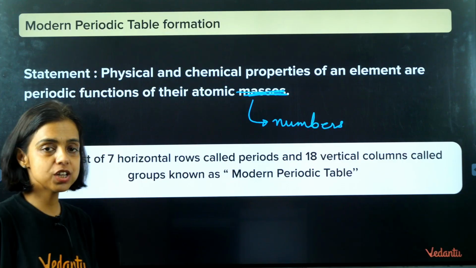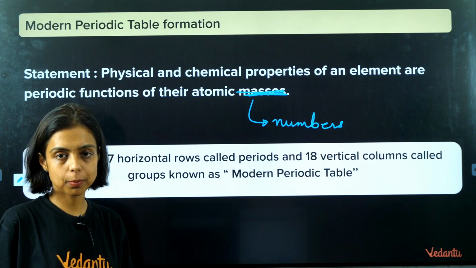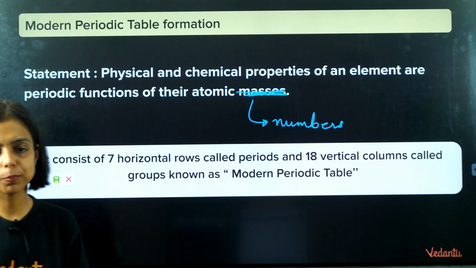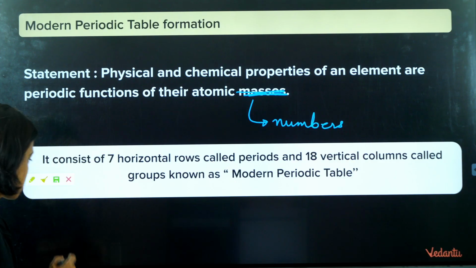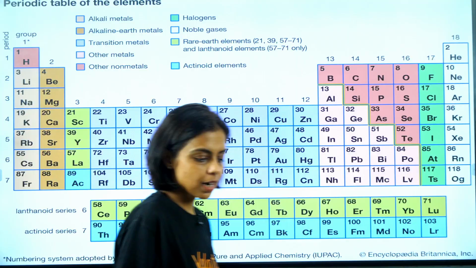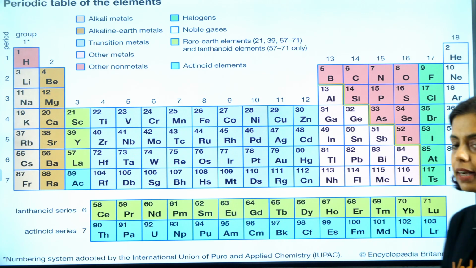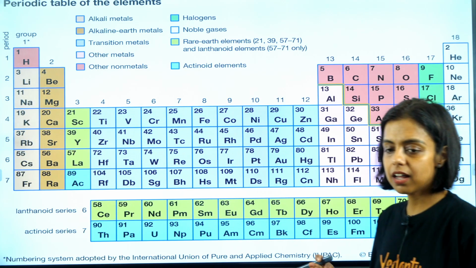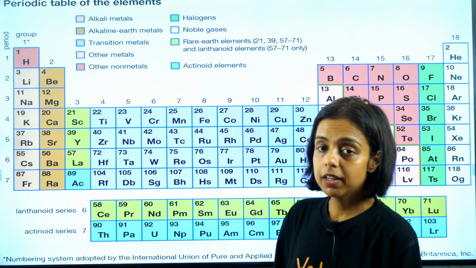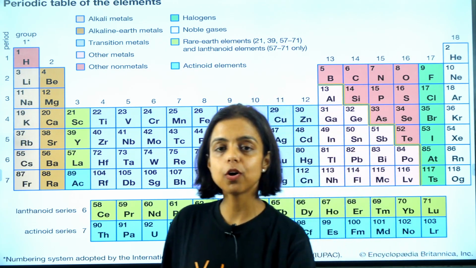Yes, so he arranged elements according to the increasing atomic numbers, and he gave a beautiful table, which is known as the modern periodic table. So this is that beautiful table, and I'm sure all of you must have seen this table. You must have this pasted in your room, right in front of your study desk, door, wherever you sit. Please, if you haven't pasted it yet, make sure that you paste it. It should be right in front of every chemistry student. Periodic table, where the elements are arranged beautifully in the form of a table. Henry Moseley gave this periodic table, guys.